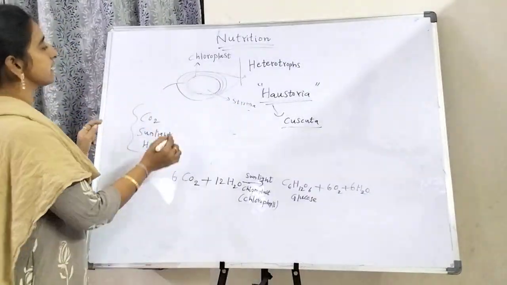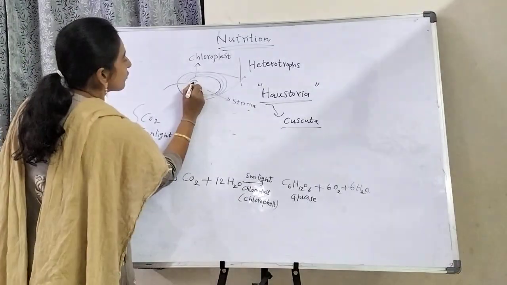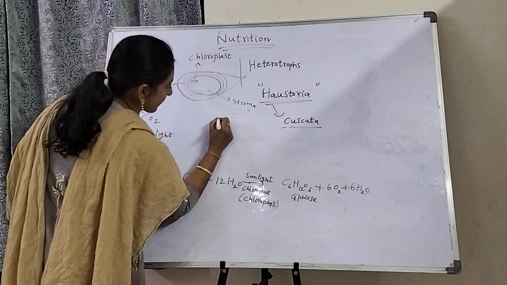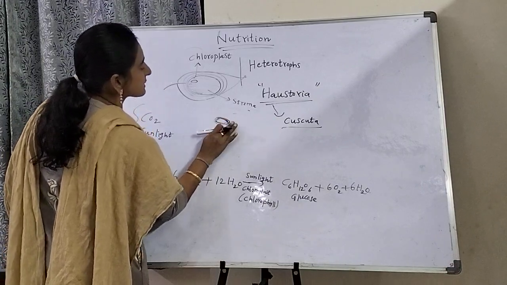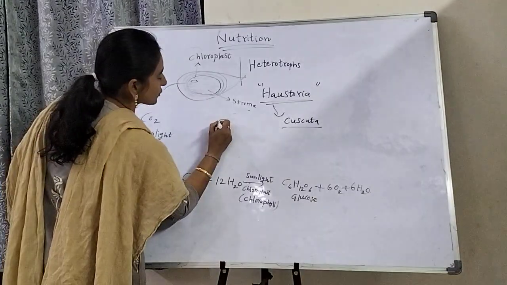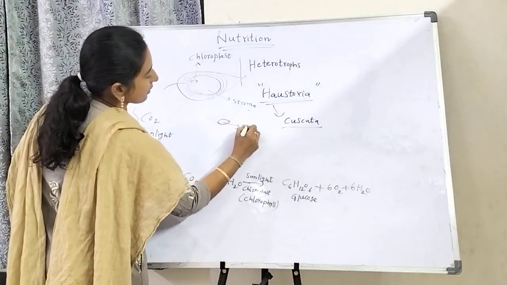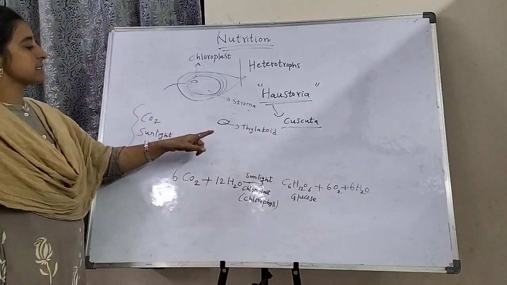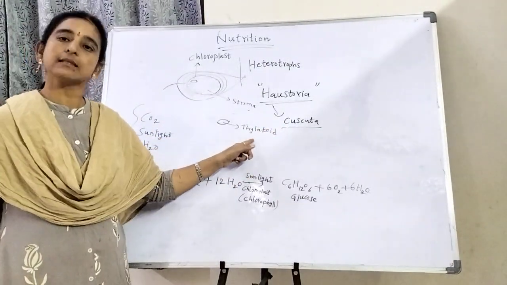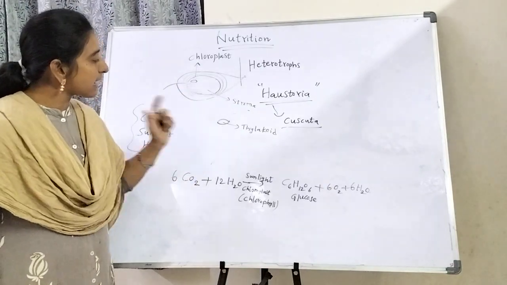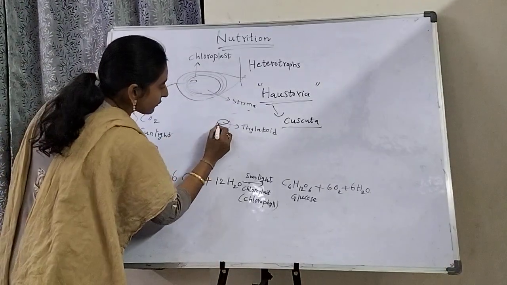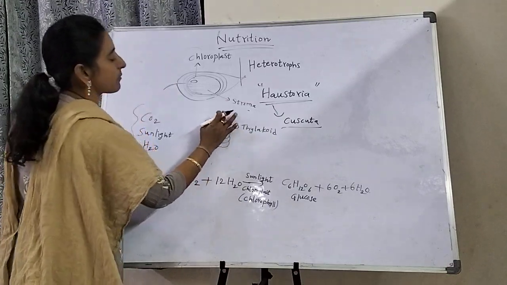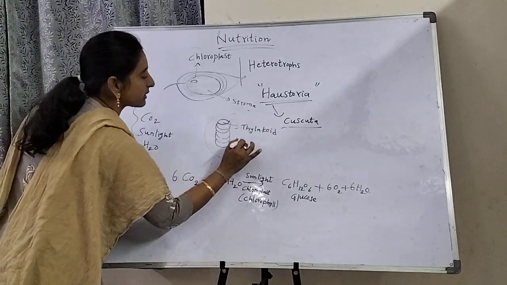Inside there is a sac-like structure, which is known as thylakoid. These sac-like structures form many sacs, and they form a bag-like structure.